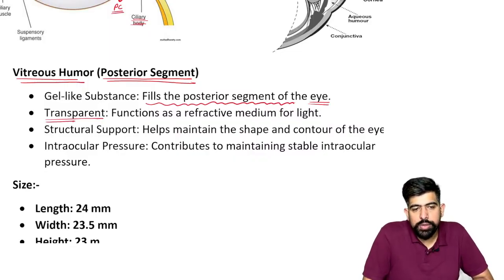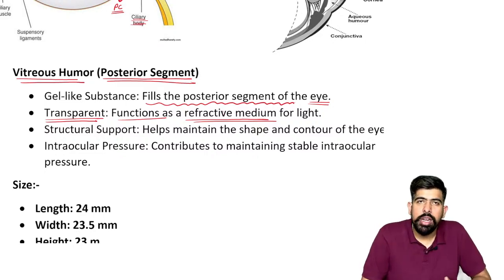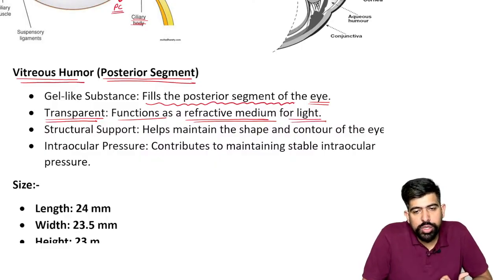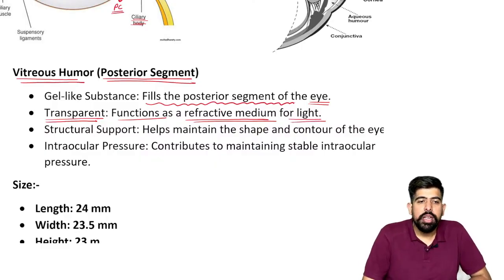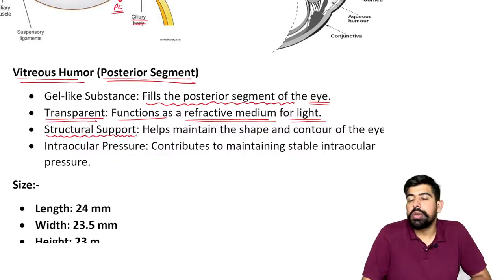This is also transparent, as we talked about, so it also functions as a refractive medium. We talked about the four refractive media: cornea, then aqueous humor, then lens, and the last one, posteriorly, the vitreous humor. What is the importance of this? It gives the eye structural support.